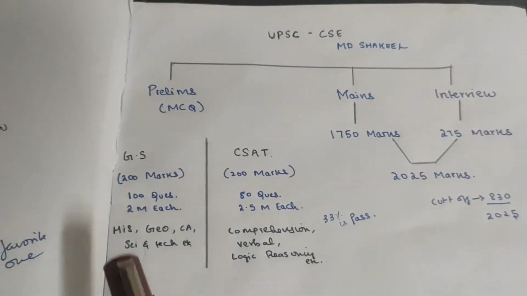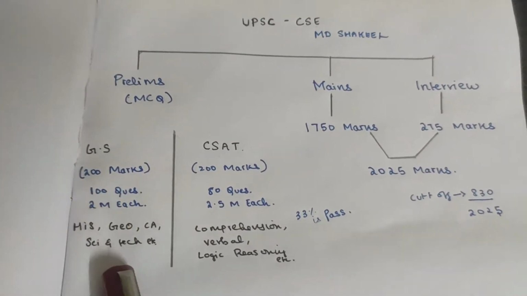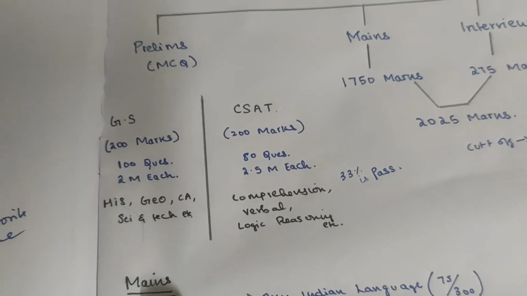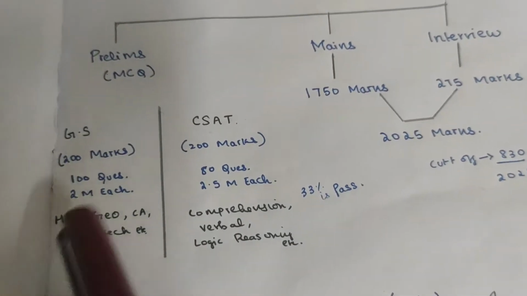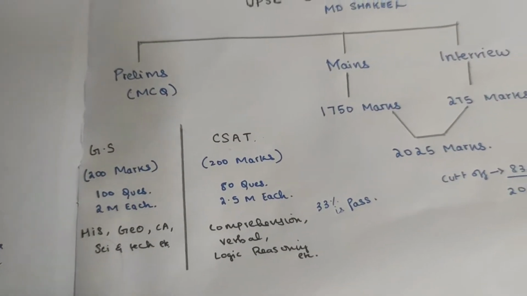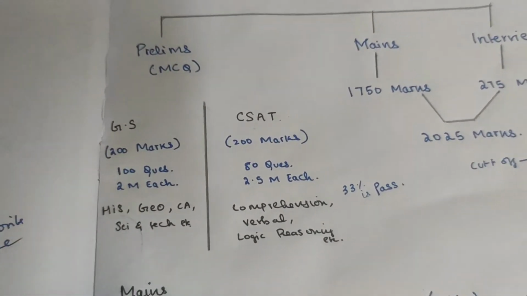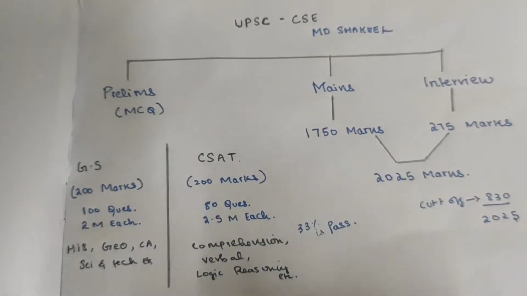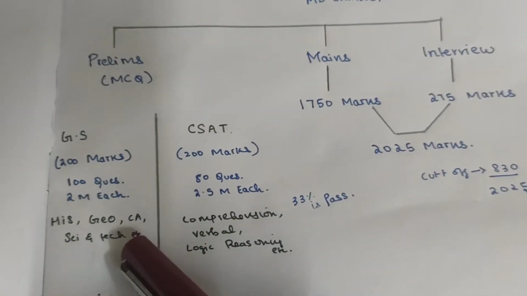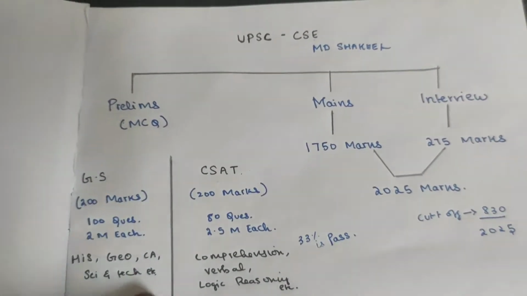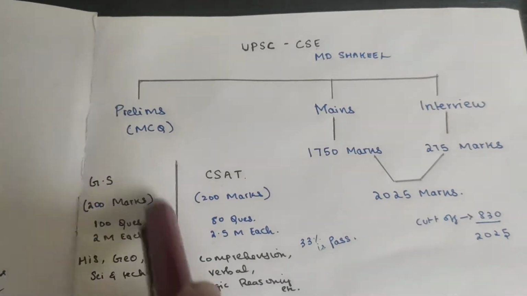For General Studies, there are two things: the cutoff mark and also the mark you get here. Many people will say that if you get a low cutoff mark and your mark is higher, it is of no use. Both the cutoff mark and the mark you get here should be higher.